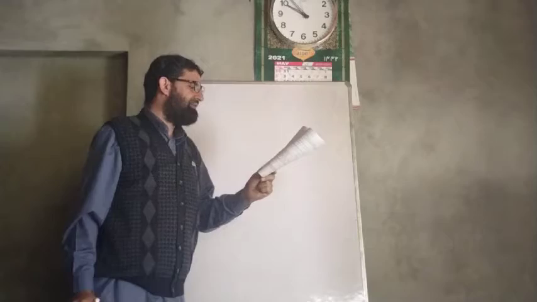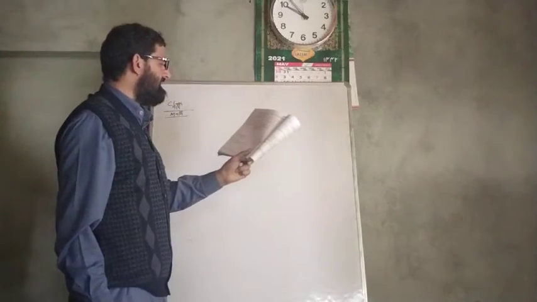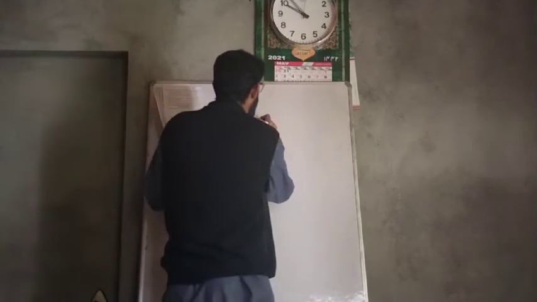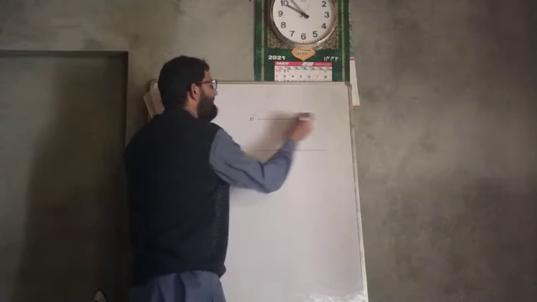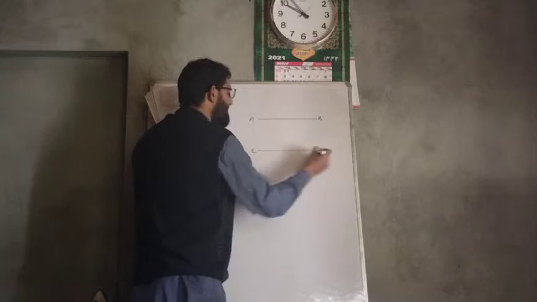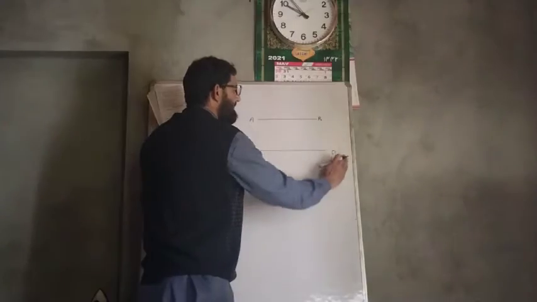Question number 1 reads, in figure, AB and CD are parallel lines. Now it is given that AB and CD are parallel lines. When it is given that AB and CD are parallel lines, then it is obvious.